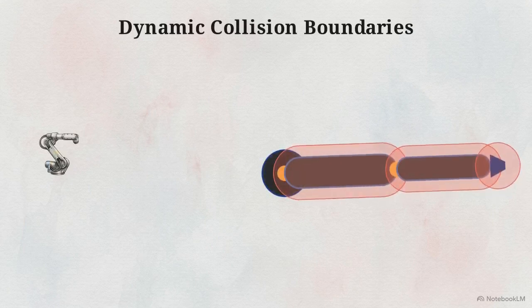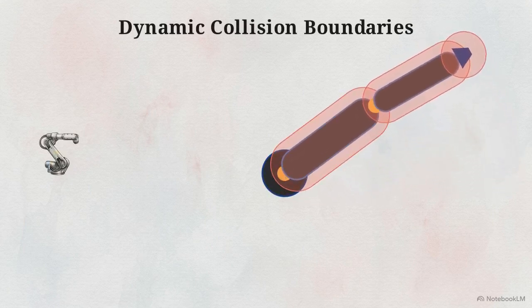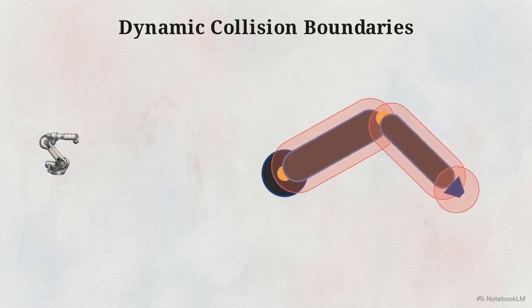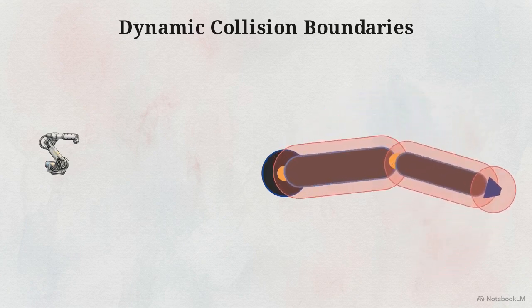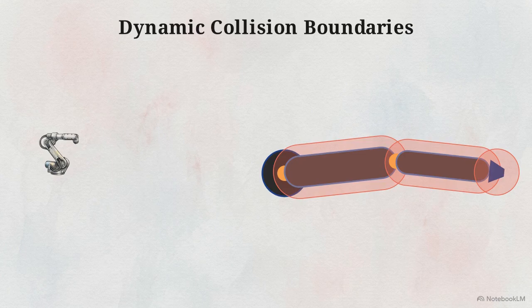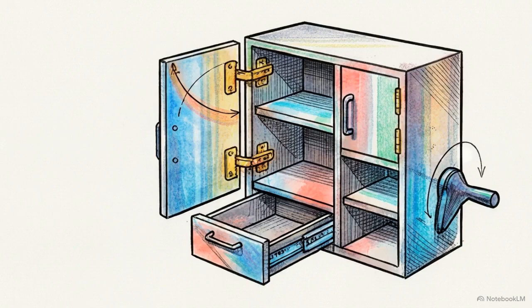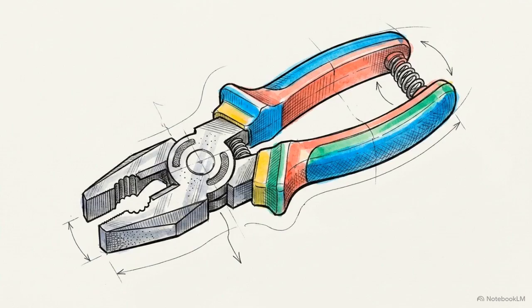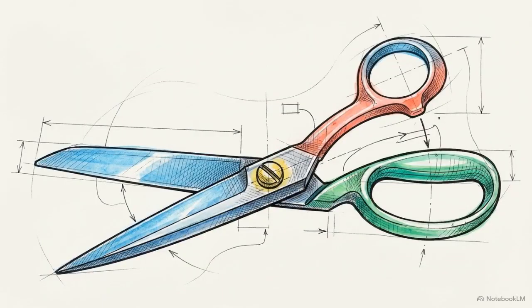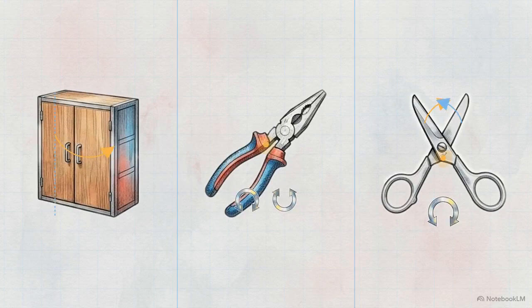Because the physical structure is constantly reconfiguring itself, the collision boundaries that the robot sensors rely on to map its environment are simultaneously expanding and contracting. The Infinigen-Articulated toolkit tackles this geometric complexity by providing procedural generators for 18 distinct categories of articulated objects. These generators output standard storage cabinets, complex hand tools, and even scissors, each governed by different kinematic rules.